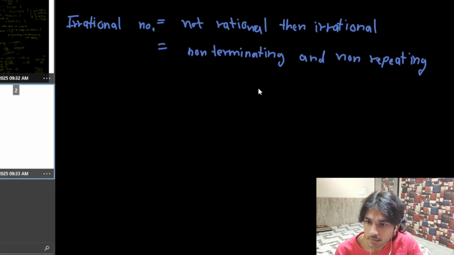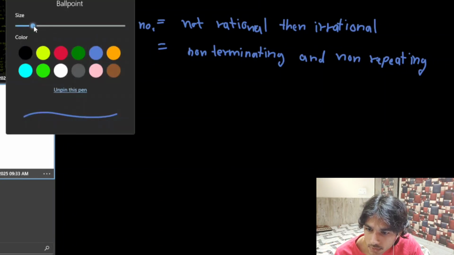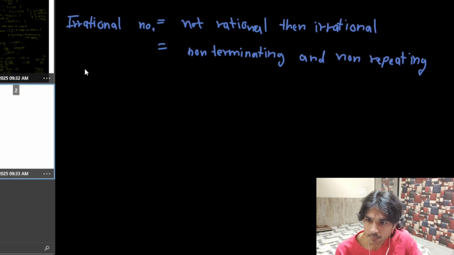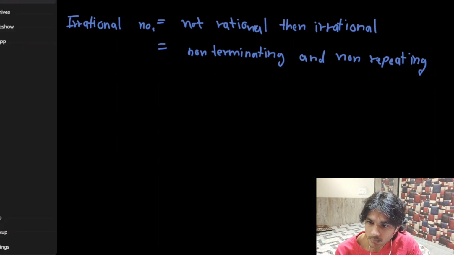Some famous examples. I should reduce its size a little. Let's say 3. Okay. Examples simply would be, these are some famous examples. You might not be able to understand them fully. Maybe I will tell you why they are irrationals. We will prove this later in the unit, but right now I'm simply going to write it.